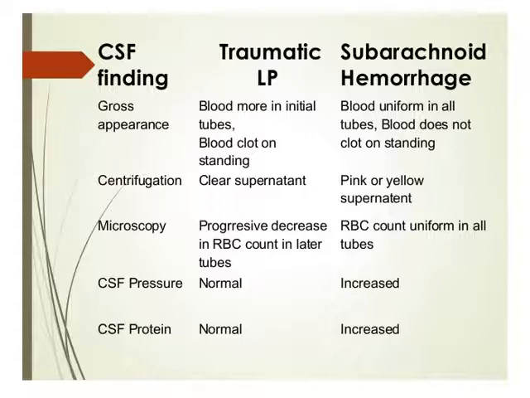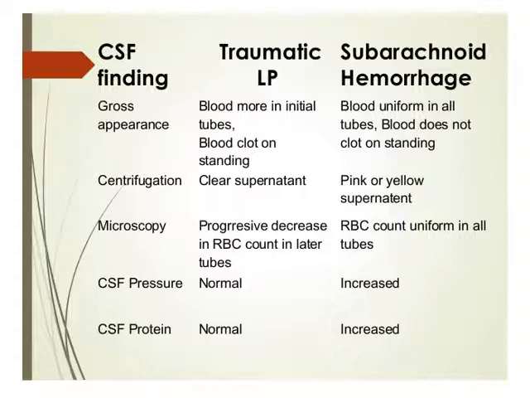Now, how will you differentiate between the traumatic tap and subarachnoid hemorrhage? Gross appearance: in case of traumatic tap, there is more blood in the initial tubes and blood clots on standing.